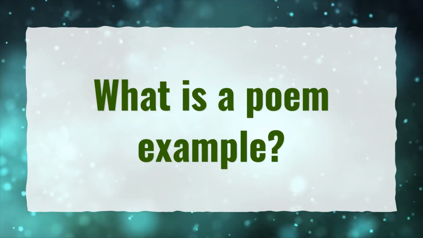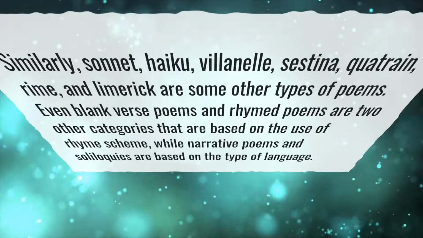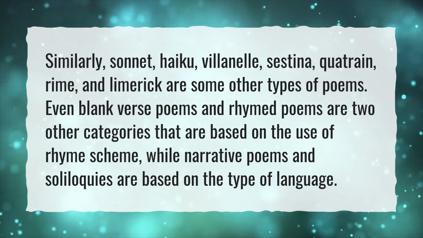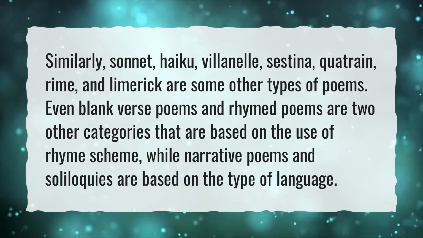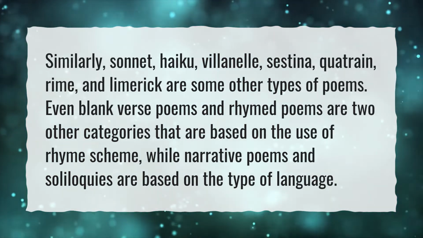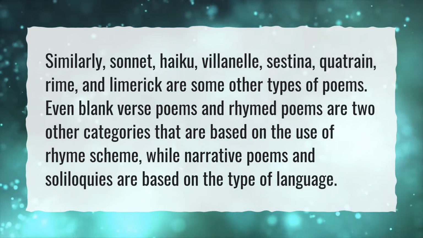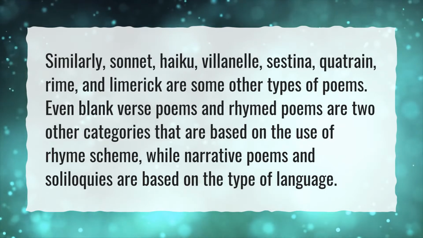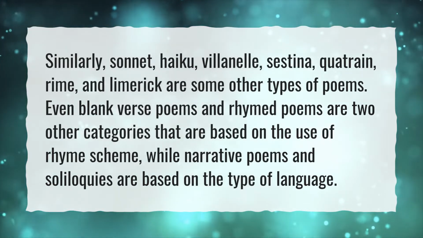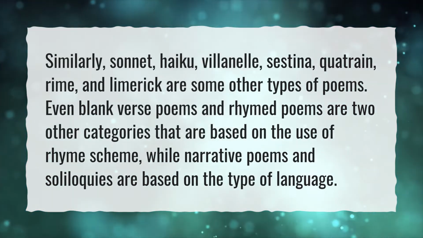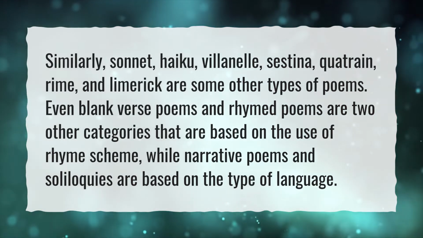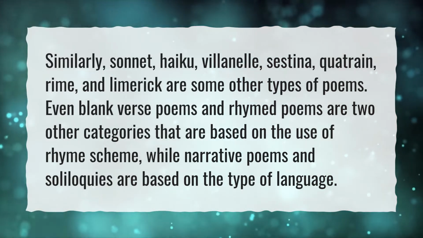What is a poem example? Similarly, sonnet, haiku, villanelle, sestina, quatrain, rhyme, and limerick are some other types of poems. Even blank verse poems and rhymed poems are two other categories that are based on the use of rhyme scheme, while narrative poems and soliloquies are based on the type of language.